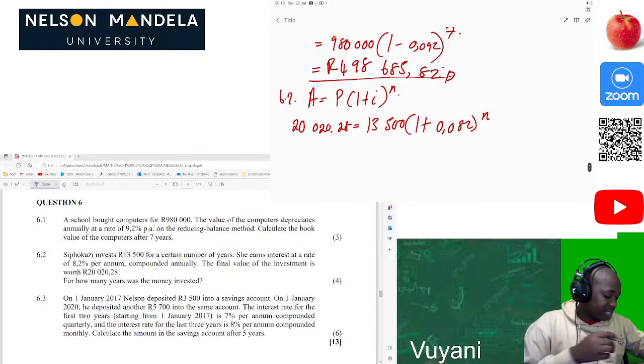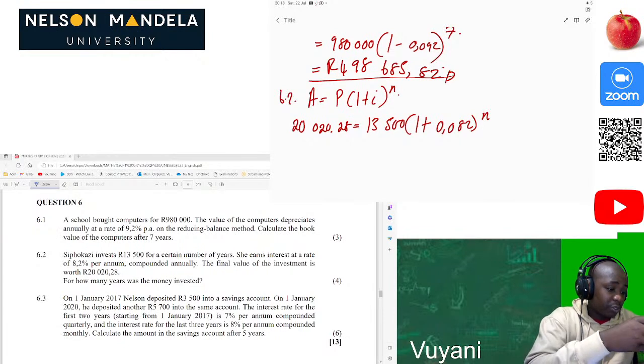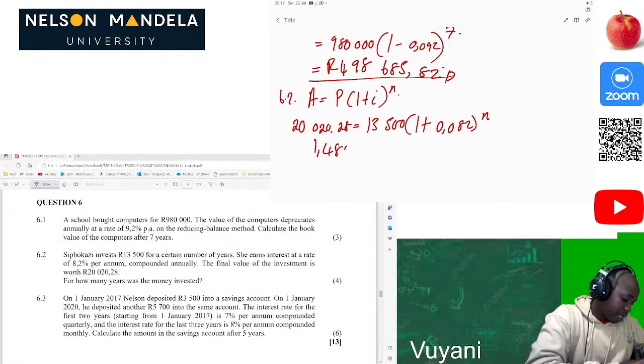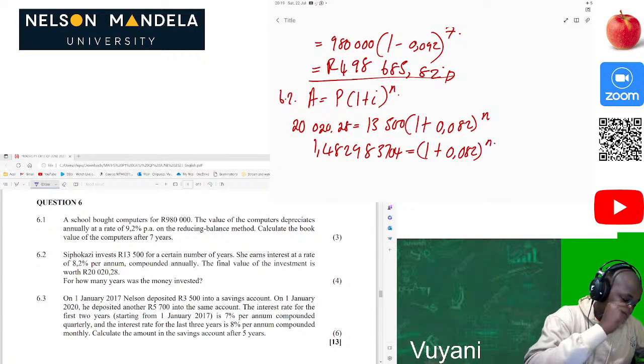So of course the first thing, we divide both sides by 13,500, so that would be 20,028 divided by 13,500. Then I'm getting 1.482983704. Please don't round off before you arrive at your final answer. Then now we have (1 plus 0.082) to the power n. Of course this can be added together.